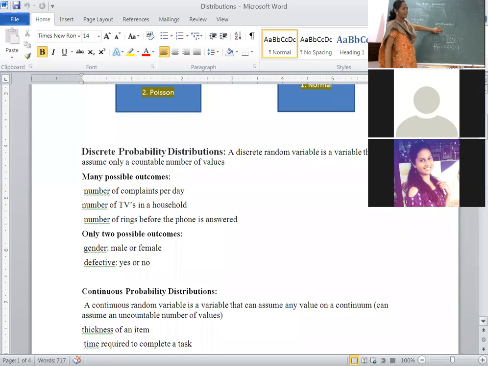Like that, the probability density function has the following rules: it should be greater than or equal to 0. Instead of summation, it is replaced with integration. In the continuous case, integration from a to b, the integral limits, that means the continuous random variable lying between a to b, f of x dx is equal to 1.